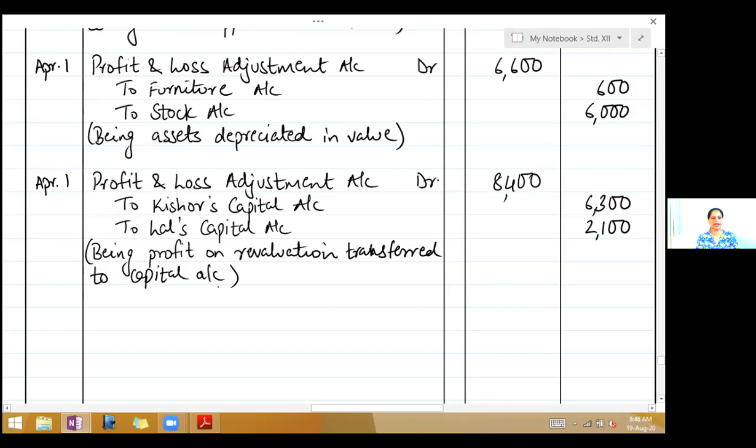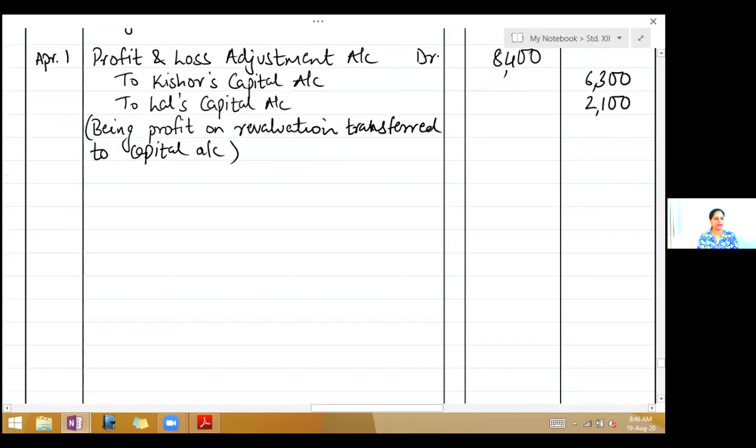Then we have the entries where we are making capital adjustment through bank account. So next entry on April 1st, we had made the adjustment for Kishore and Lal.